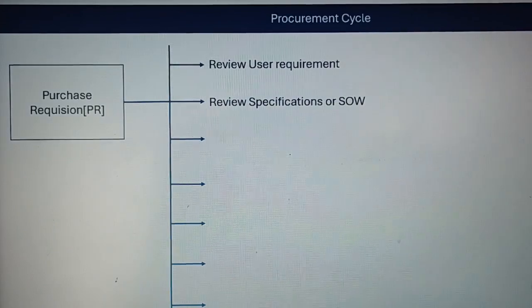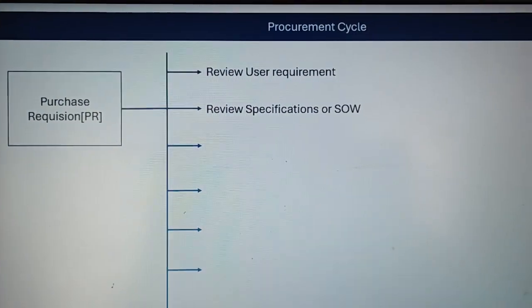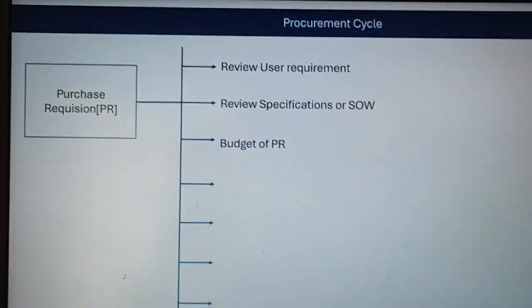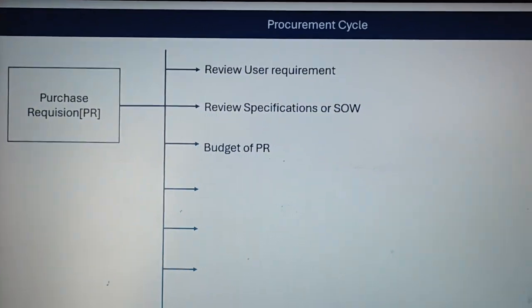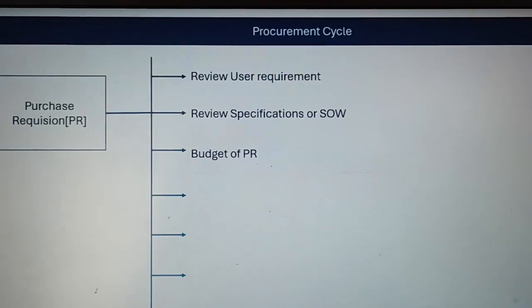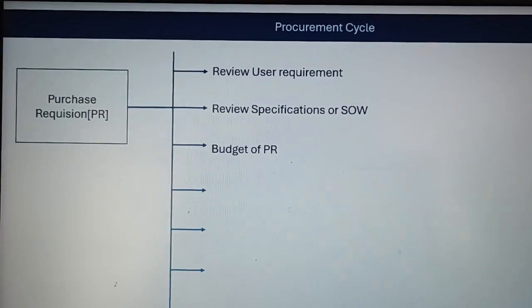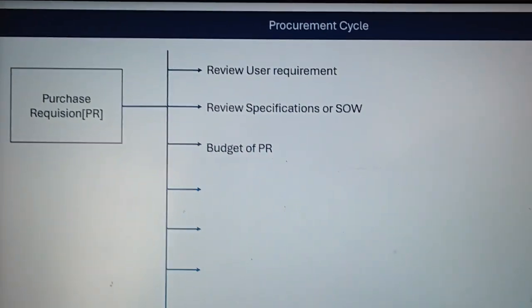Now we move ahead to the third point, which is about the budget of the PR. What is the approximate budget of this requirement? It is needed to know by the user department.